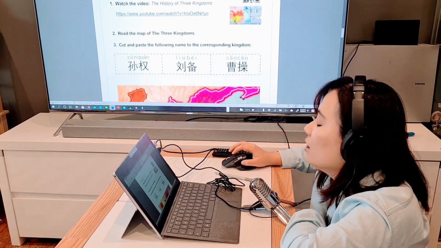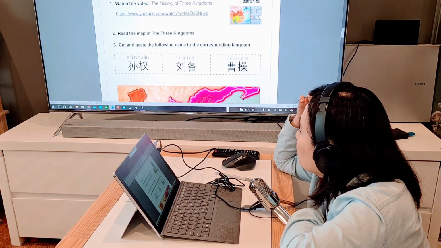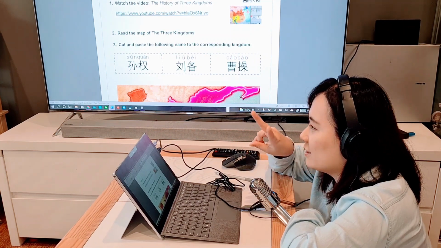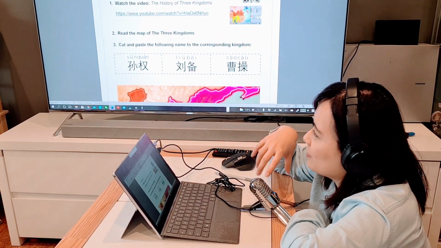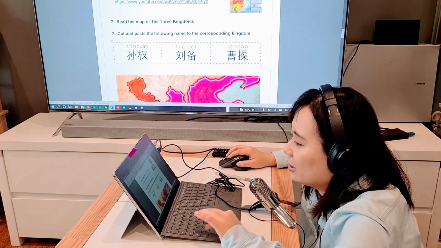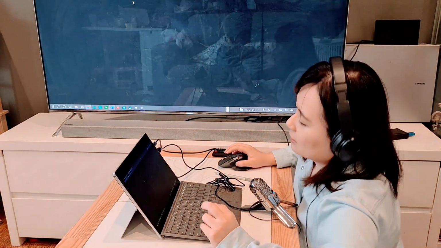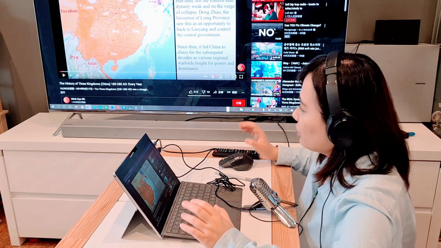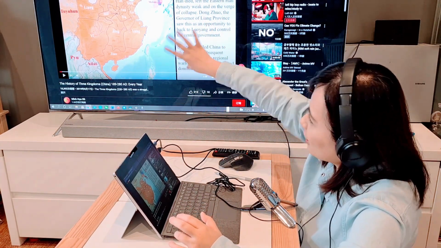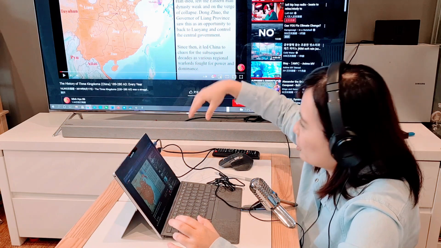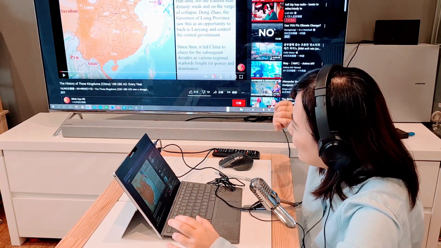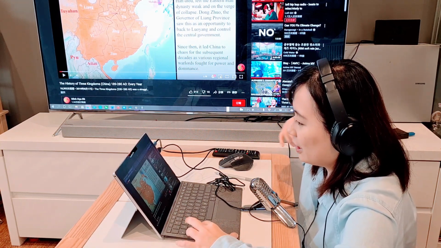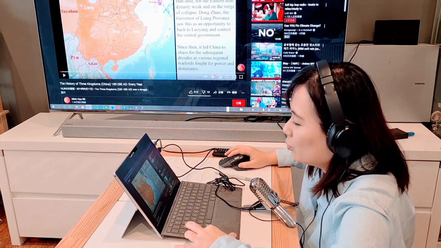Activity 2. Again, we start with a video. So that's the history of the Three Kingdoms. So this one is more detailed. Before we only had a few seconds of each dynasty, but this one is more detailed. Have a look. Like here. So the video starts with this map. So that's the map of China at that time. You can see there are so many countries and kingdoms at the beginning, and they all had wars and fights and battles, or there are different situations that they start joining into one.